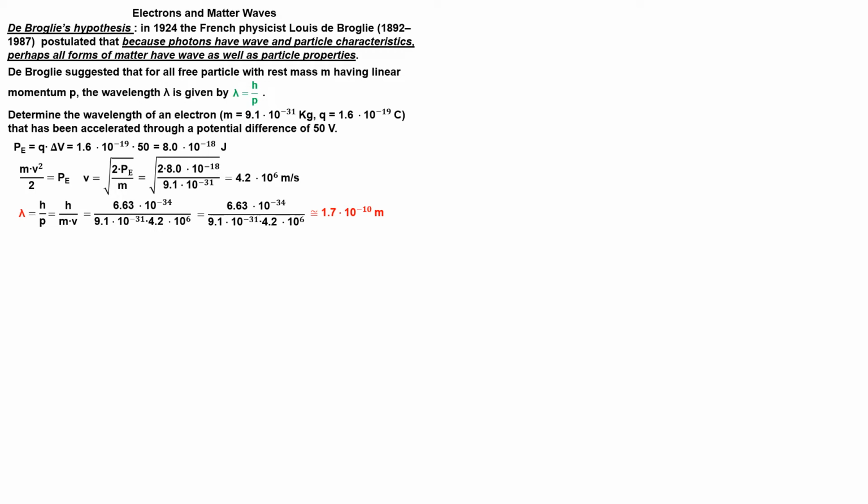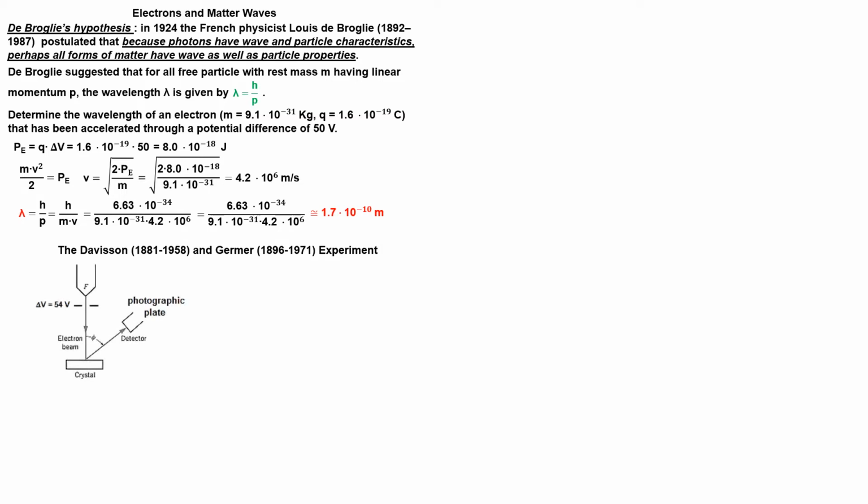De Broglie's proposal was made at a time when there was no direct experimental evidence that particles have wave characteristics. But in 1927, two physicists, Davisson and Germer, performed an experiment in which electrons leave the filament F and are accelerated by voltage V. The beam strikes a crystal and the scattered beam is detected at an angle phi relative to the incident beam.